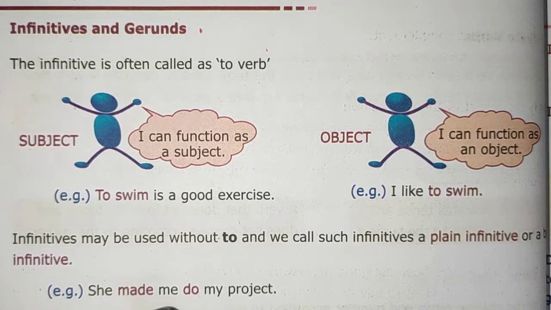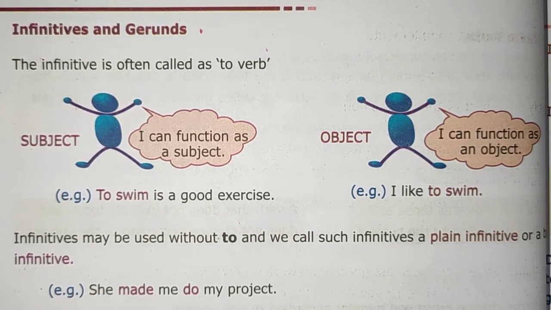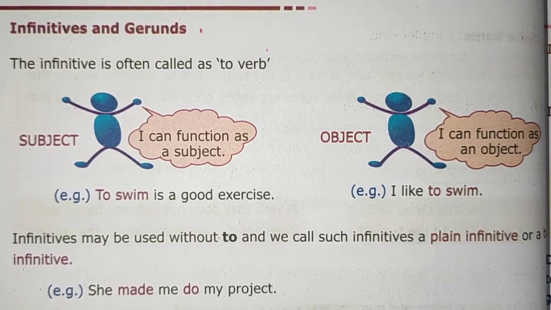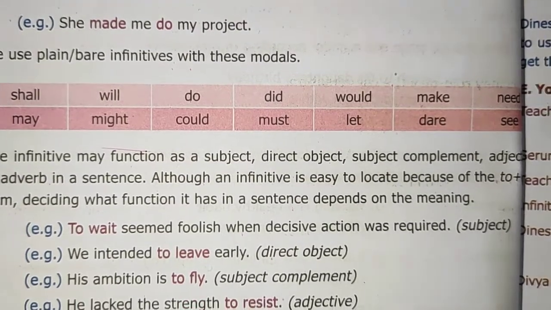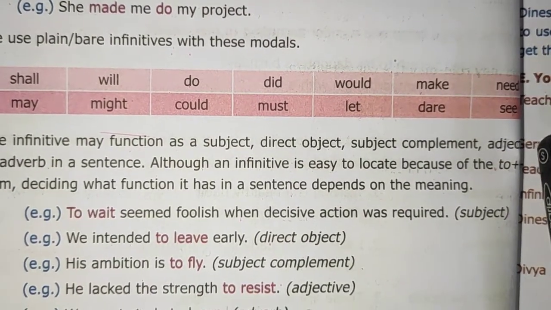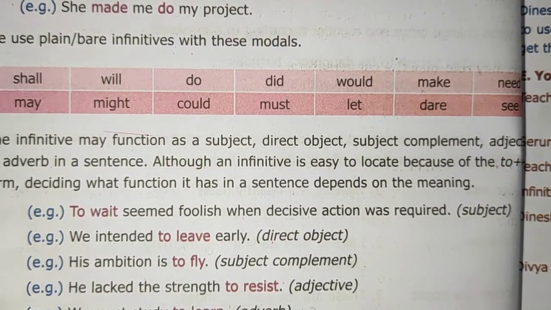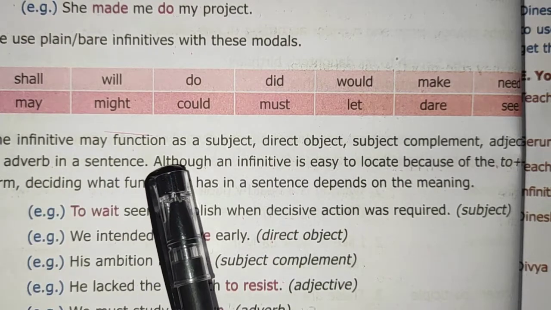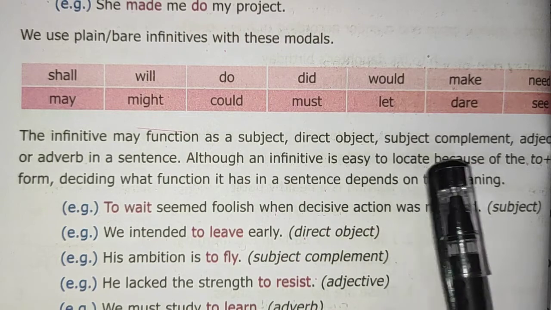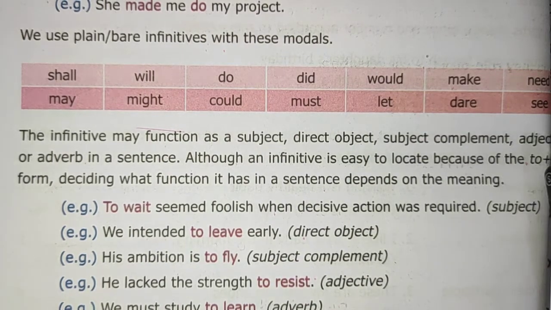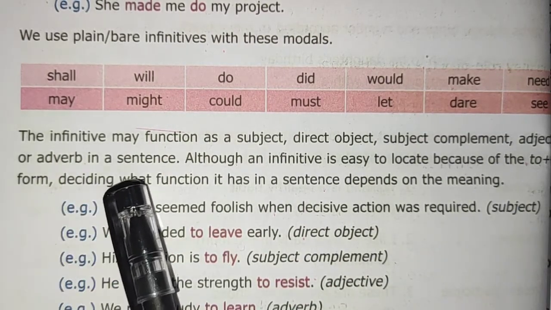She made me do my project. So we use the plain bare infinitive with these modals. The infinitive may function as a subject, direct object, subject complement, adjective or adverb in a sentence.